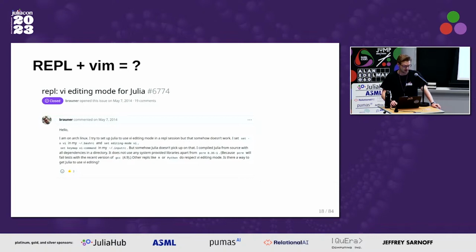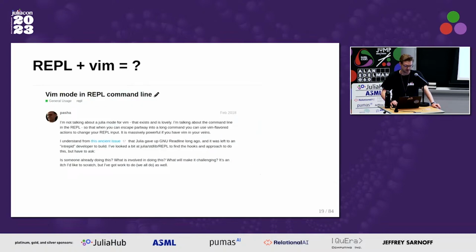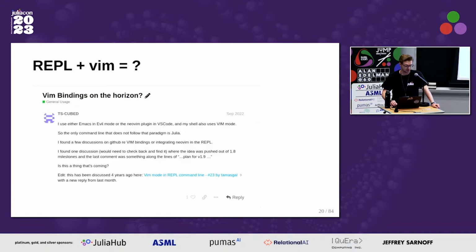This one is from 2014 from an Arch user, by the way, who was trying to get Vim working on Julia and wasn't able to. Another one from 2018, and most recently 2022.